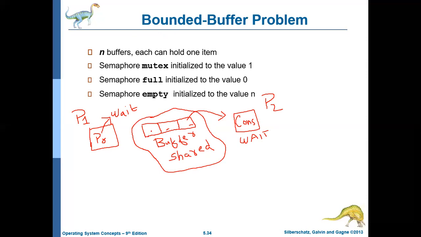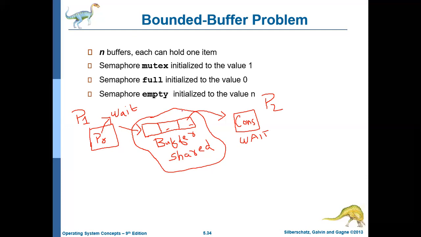So here, when the buffer is full, the producer should not produce any item and add it to the buffer. If it does that, then the item will be wasted. Similarly, the consumer should not consume anything from the buffer when the buffer is empty. And also, another thing, this buffer is a shared resource. So if the producer is producing an item, at that time the consumer should not consume.